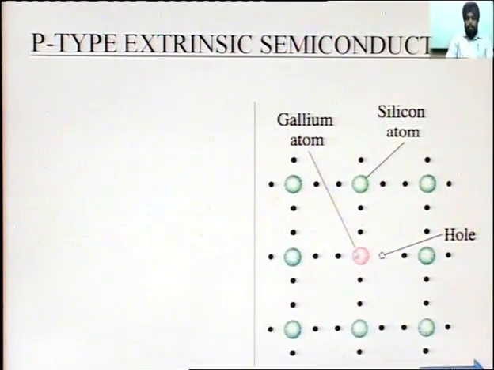In a p-type semiconductor, trivalent impurity is added, and trivalent impurity has 3 valence electrons. So 3 electrons form covalent bonds, and one neighboring atom is left without covalent bonding, and this space is called a hole.